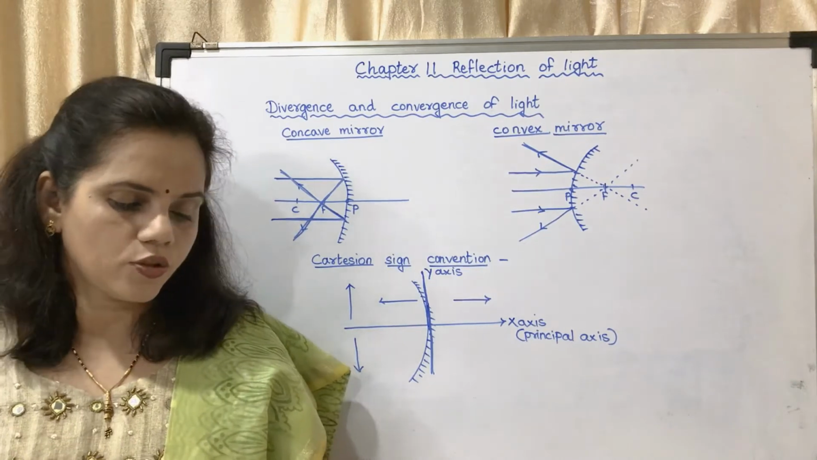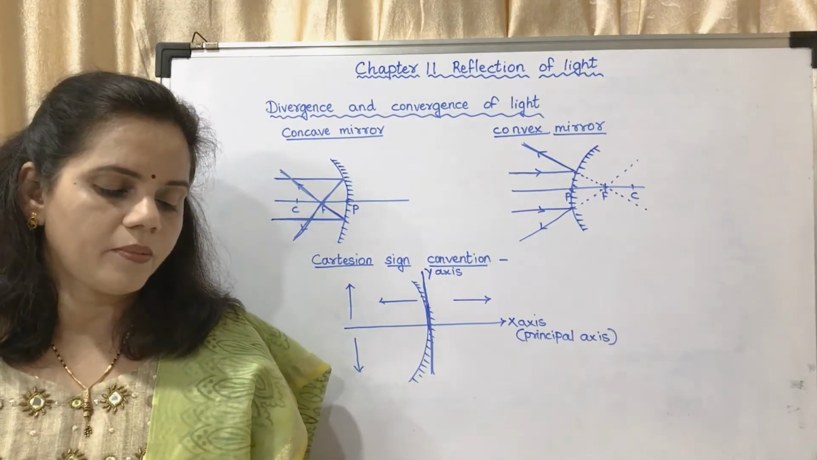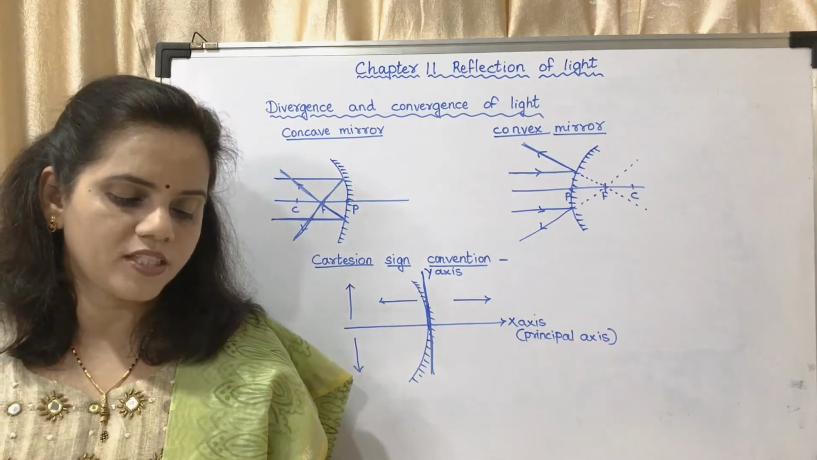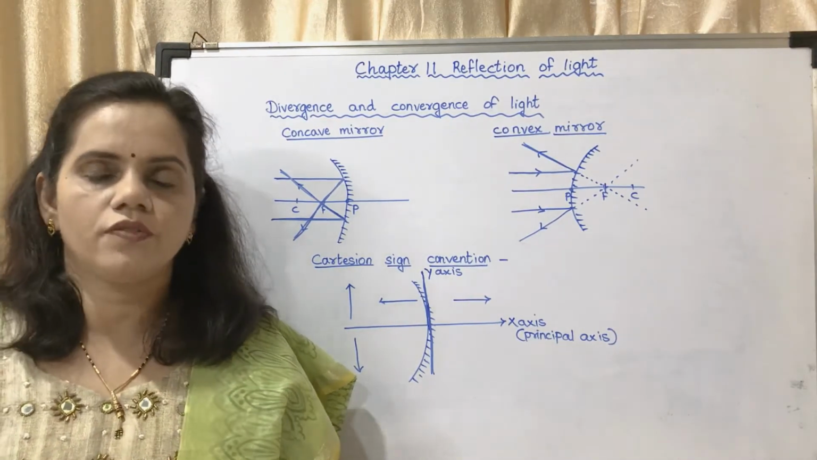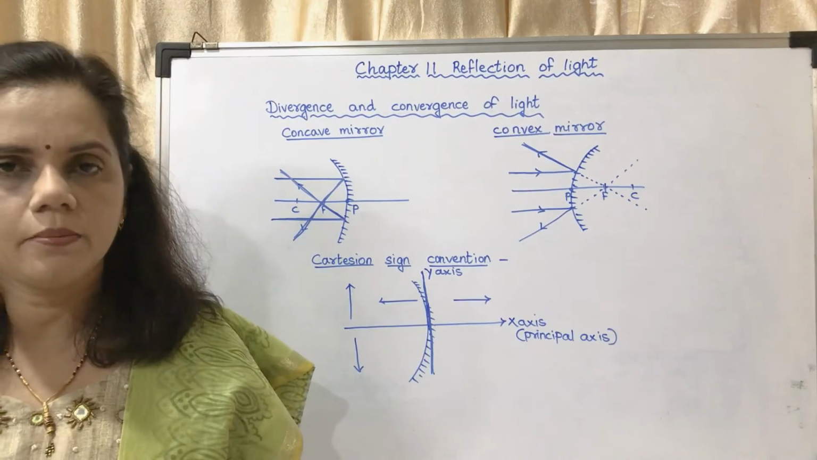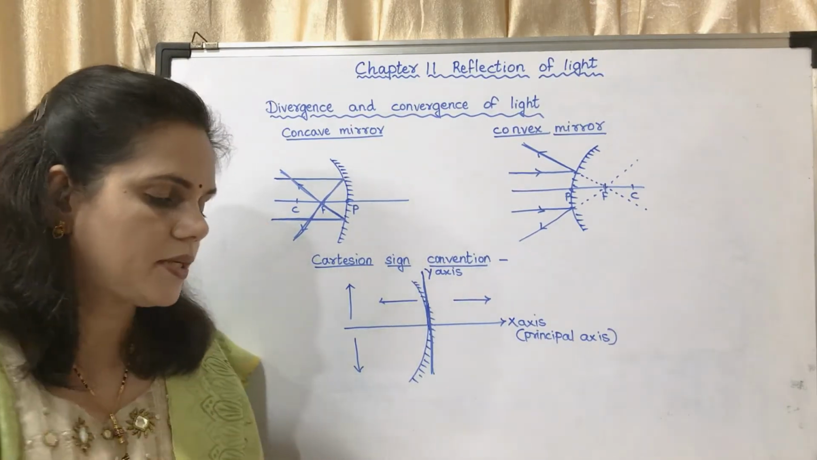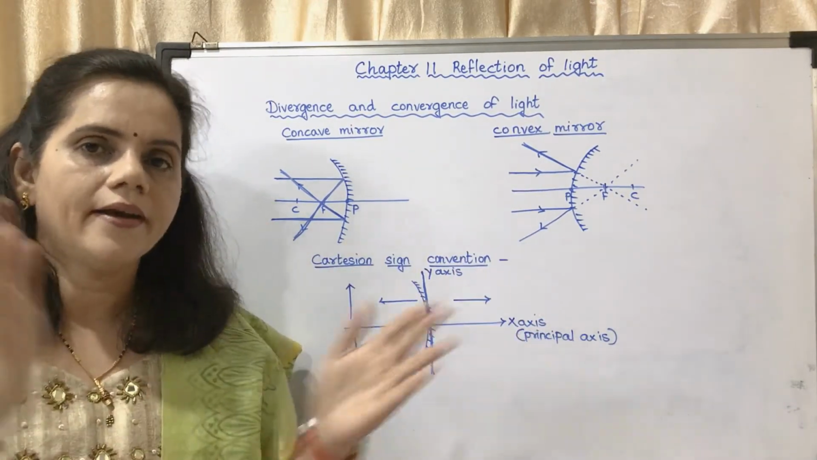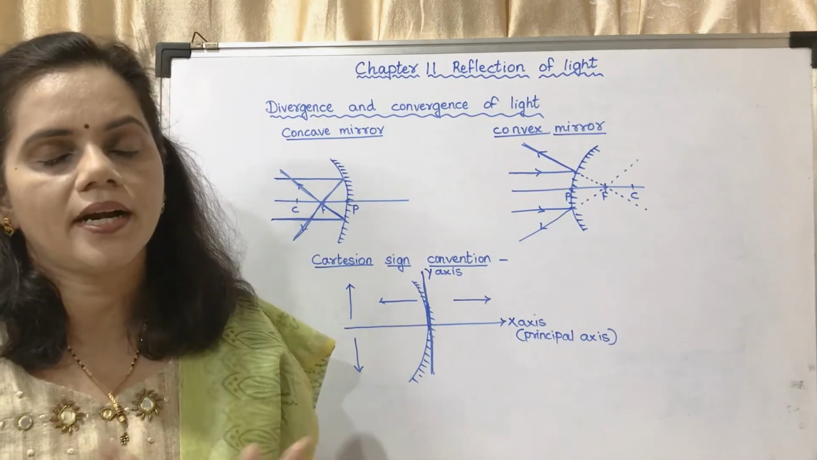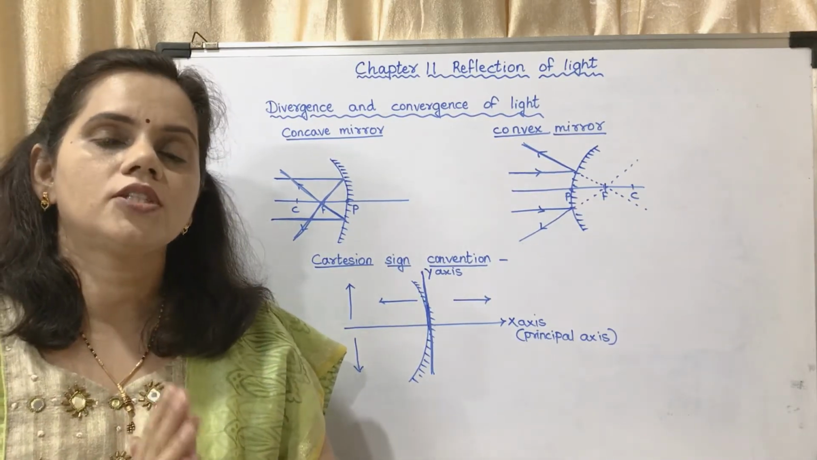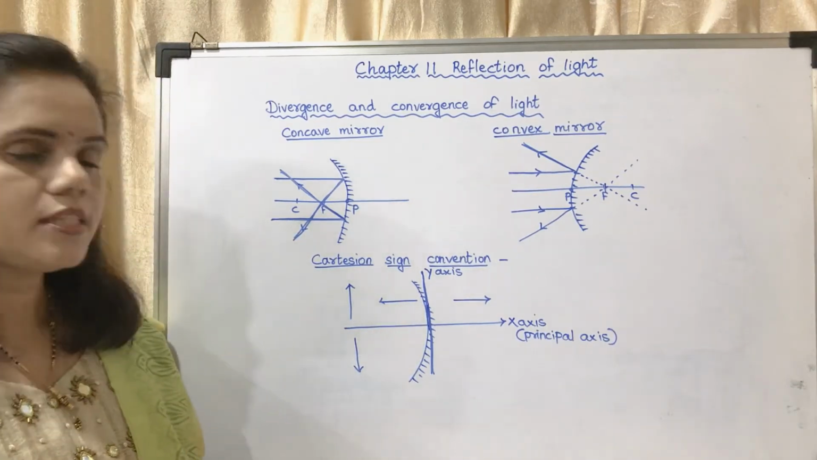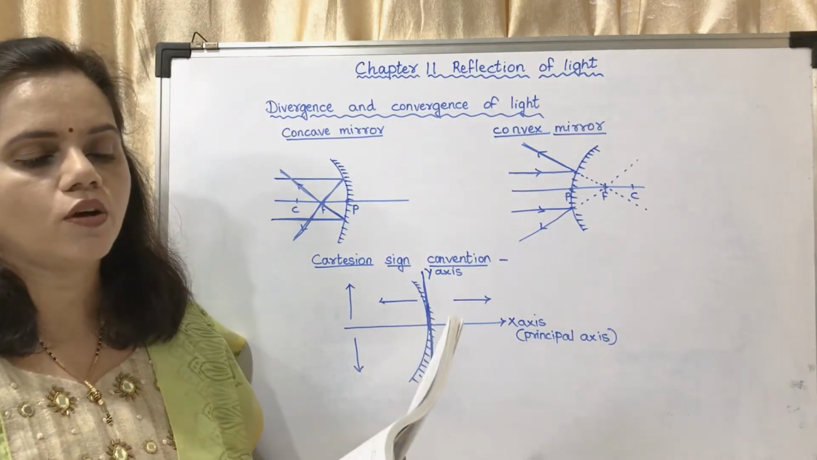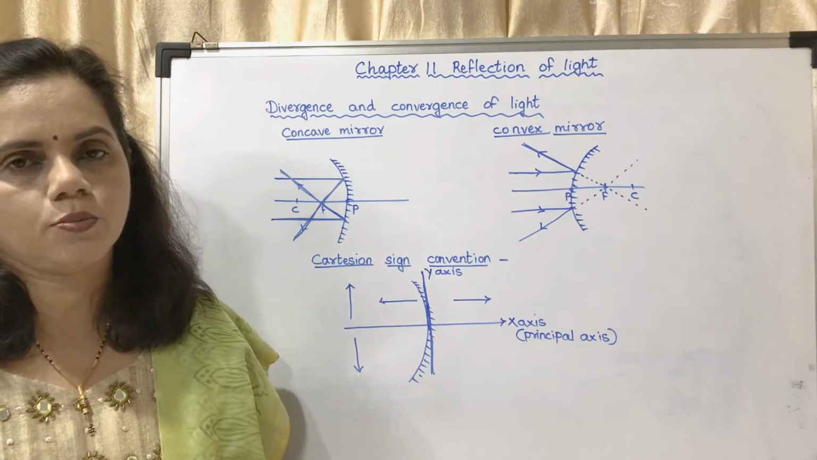Concave mirrors are used. When light rays starting from a point spread out after reflection by a spherical mirror, light is said to be diverged. For example, in a street lamp, we need divergent light. That means the light has to spread. When we want spread light, which type of mirror do we use? Convex mirror.